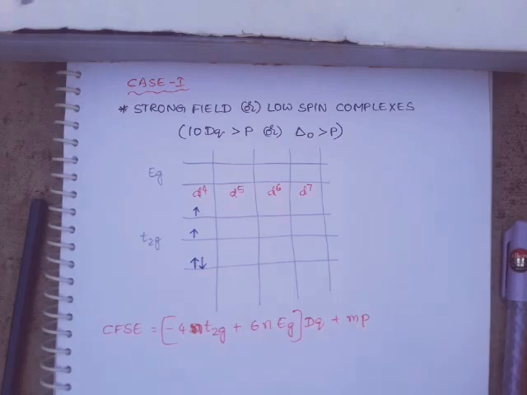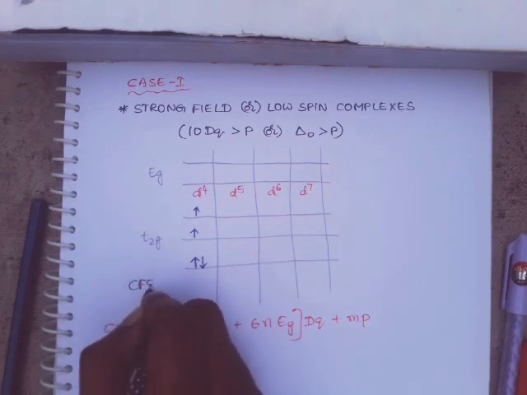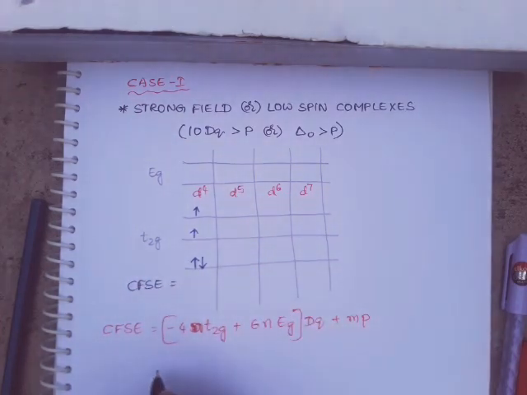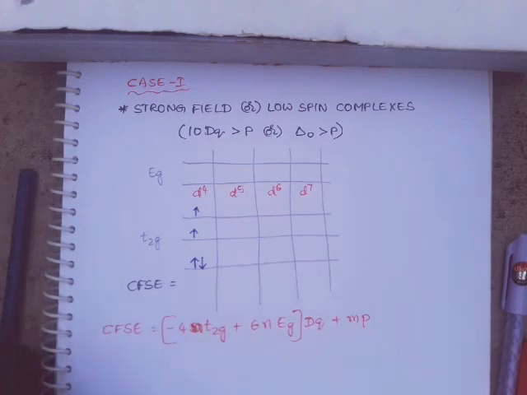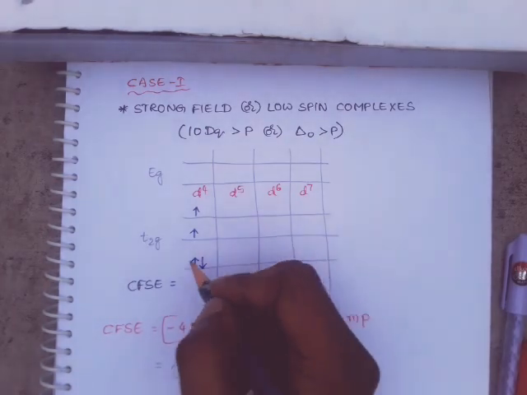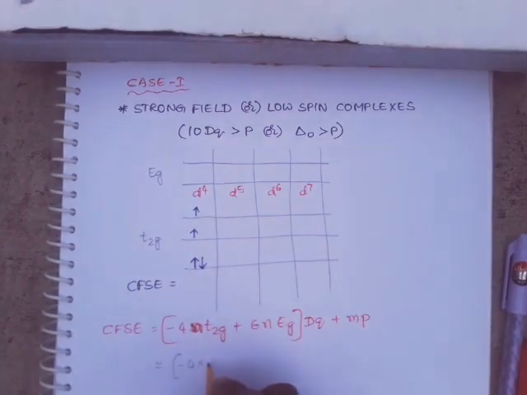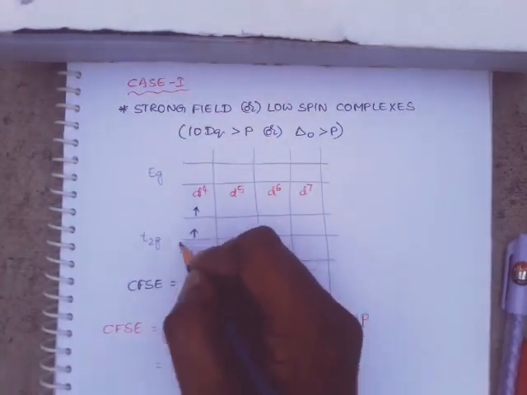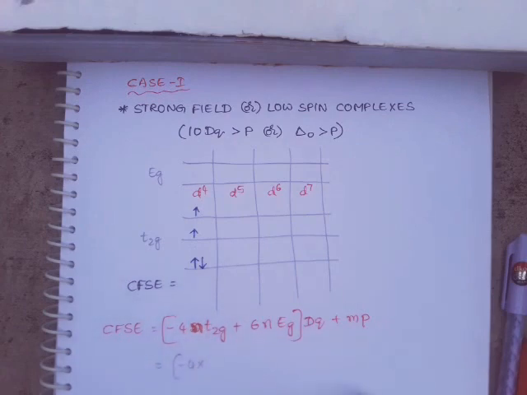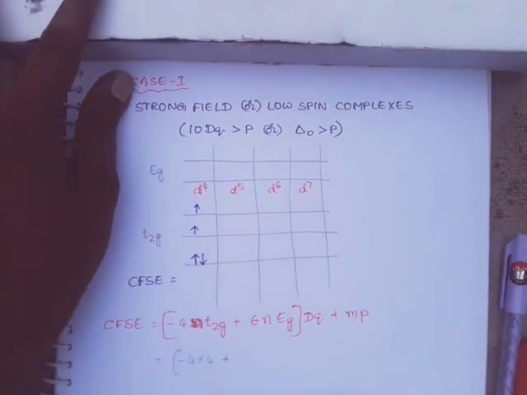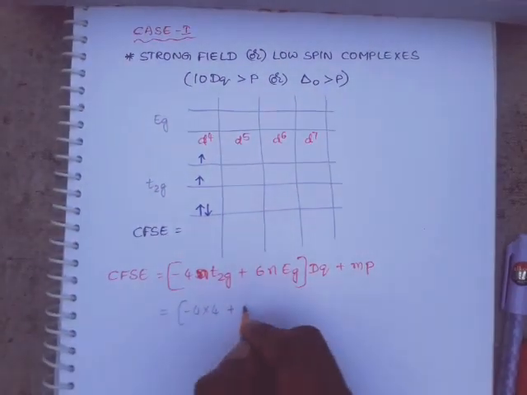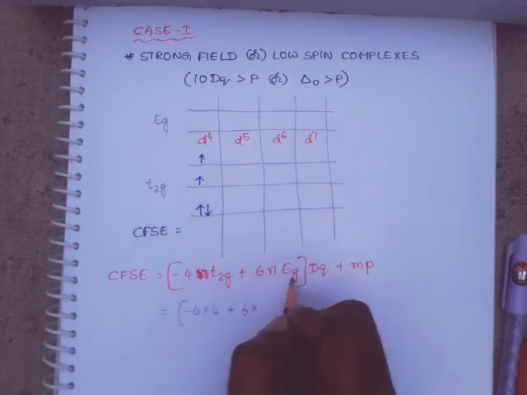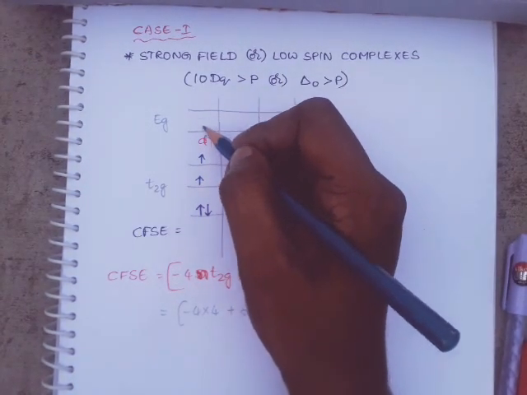Then CFSE for this d4 electronic configuration is equal to minus 4 into n, where n means the number of electrons. How many are there? 1, 2, 3, 4 electrons are there in the t2g orbitals. So minus 4 into 4, plus 6 into n, the number of electrons present in eg orbitals. Any electrons in eg orbitals?